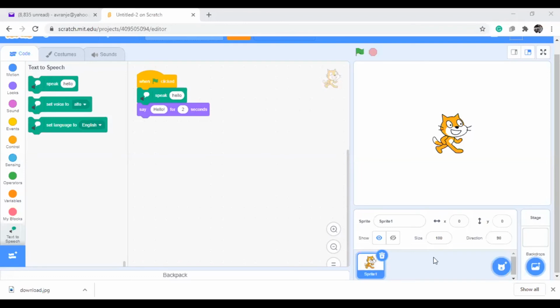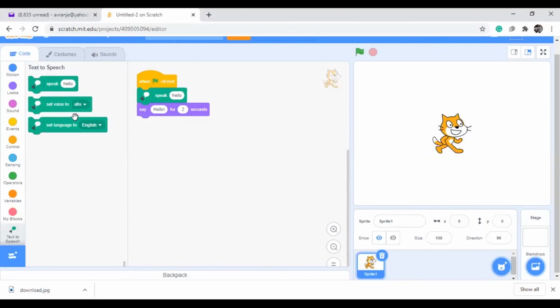Share computer sound, yeah. So this way it will work. And if you want to change the options, you can change. Some other options are also there, you can see.